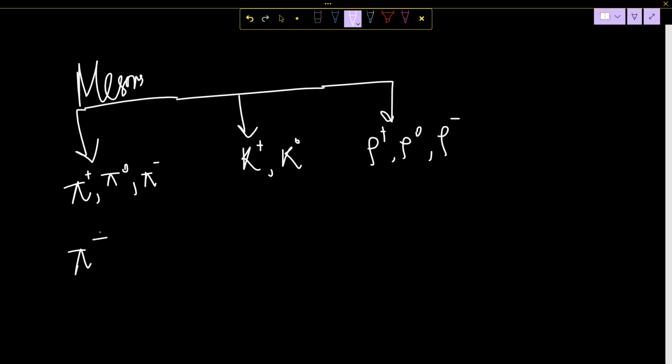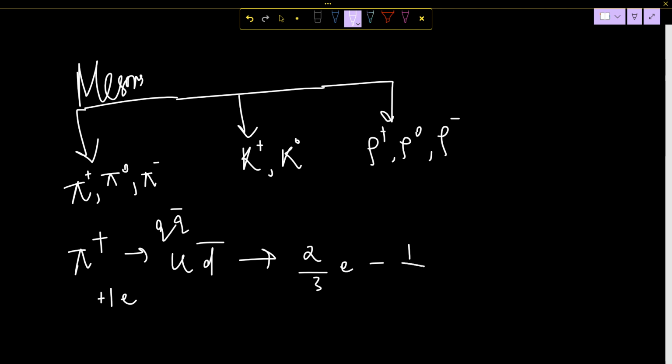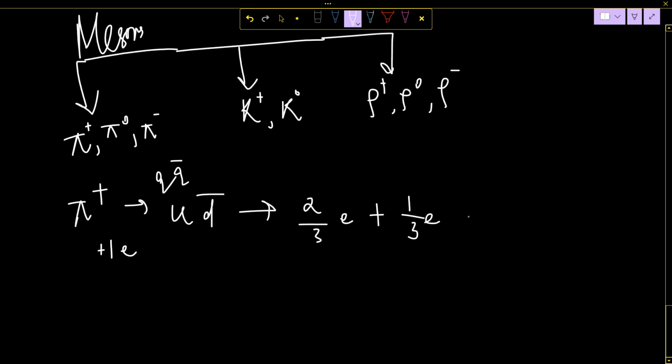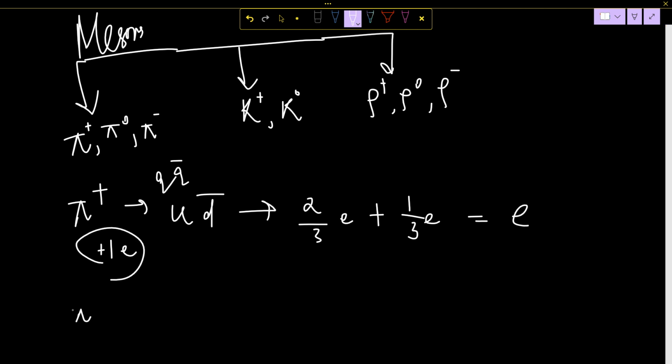Pi plus will be what? This is a meson, so q q-bar. That means one quark, one antiquark. For example, this is plus 1 E. So one is U, another D bar. Can I write like this? Just check. U is plus 2 by 3 E. D is minus 1 by 3 E. But this is the antiparticle of down, so I have to write it as plus. So this is 3 by 3, that is E. Exactly like that.